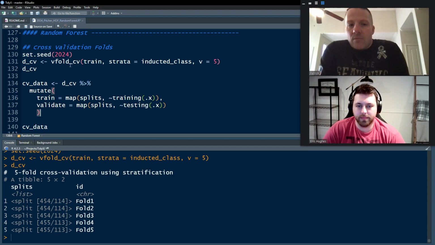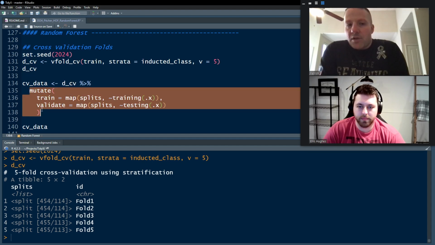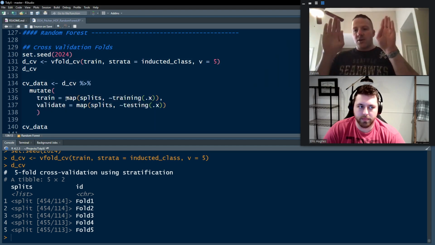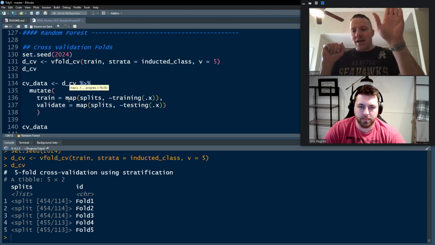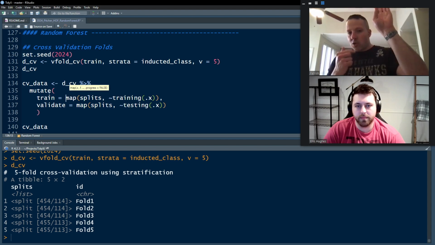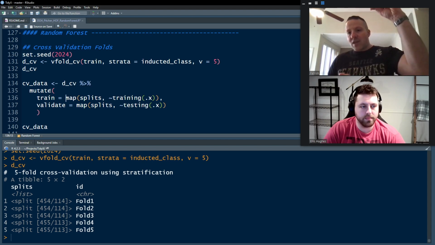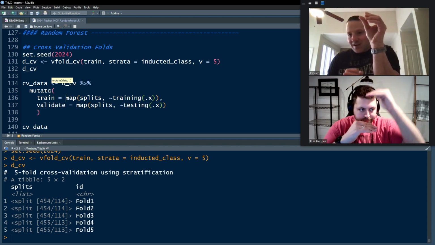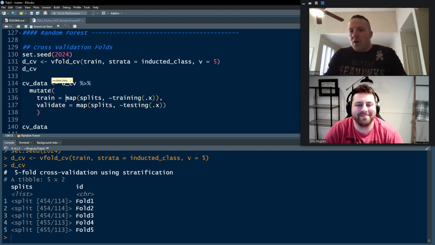So to do that, we're going to split each cross-validation fold into a training and validation set. Oftentimes people will split their data into a training and test set, but that training set they'll further split into a validation set. So for each fold, we have an even further train and test set that we're trying to use to see how the model behaves.